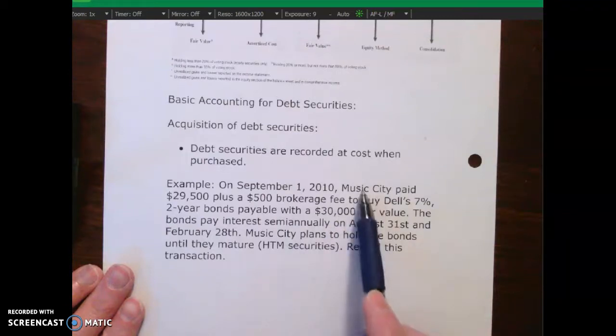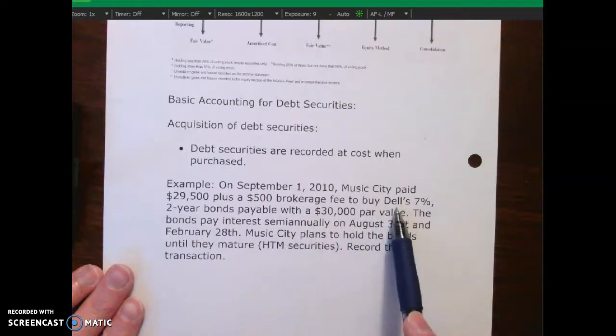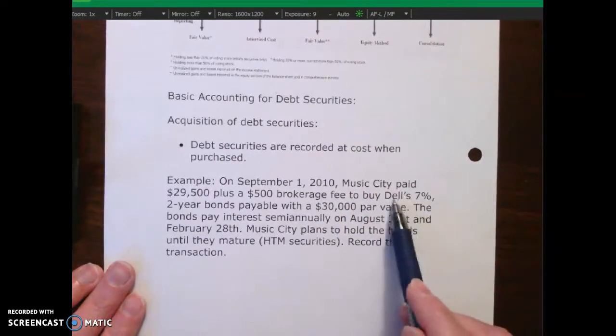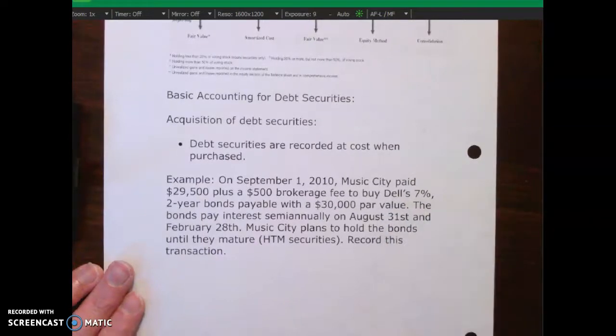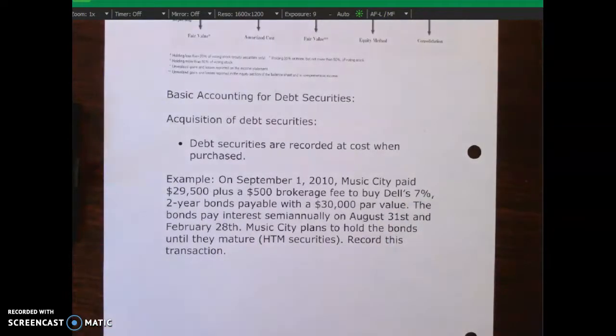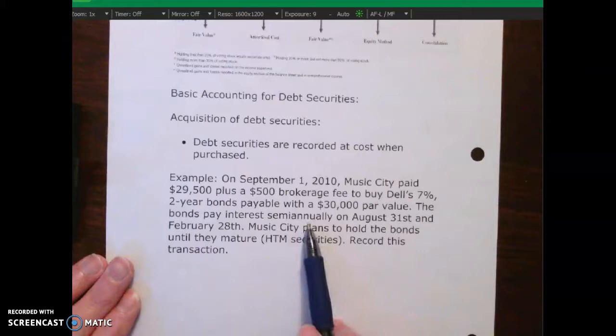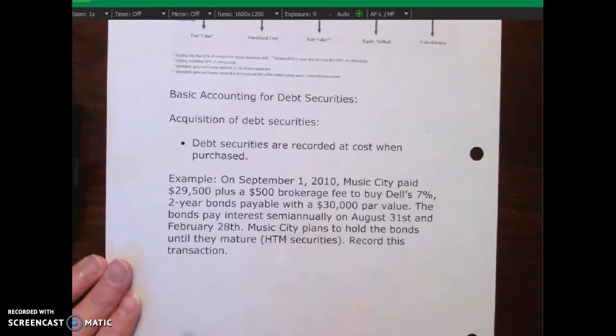So Music City is buying Dell's bonds. Okay, Music City most likely has some excess cash, and they want to use that to maybe buy bonds in this other company. Maybe it's because they're a key supplier. We're not given enough information, but that would be one example. The bonds pay interest semi-annually on August 31st and February 28th. Music City plans to hold the bonds until they mature.